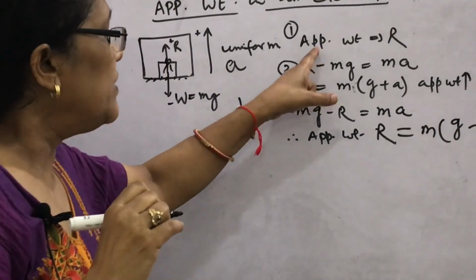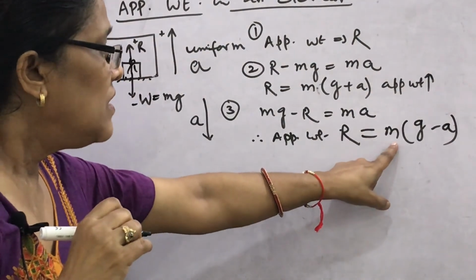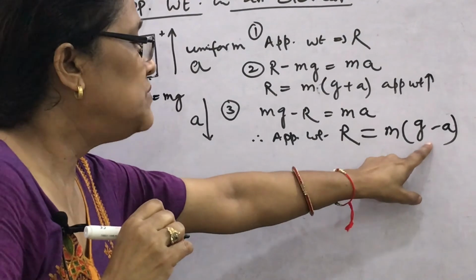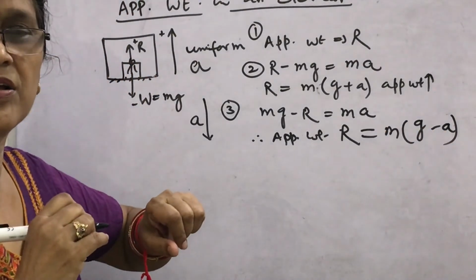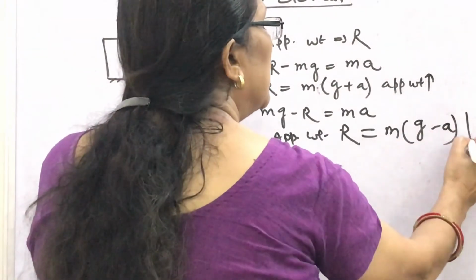What was R when the lift was not moving? It was mg, and here R equals m(g minus a). That means the apparent weight decreases.